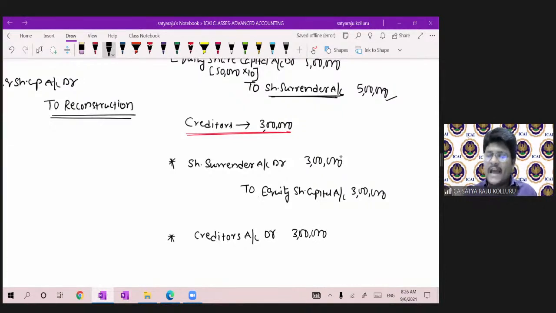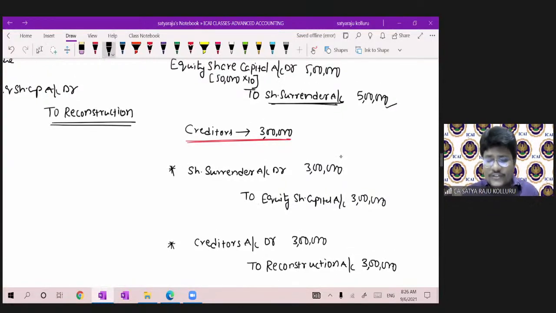Sir, to which account do I have to make the credit? To reconstruction account. Why, sir? I will tell you, just give me a second. To reconstruction account 3 lakhs. One second, all of you. I already told you, share surrender account is like reconstruction account only.